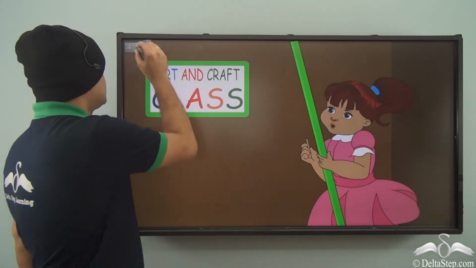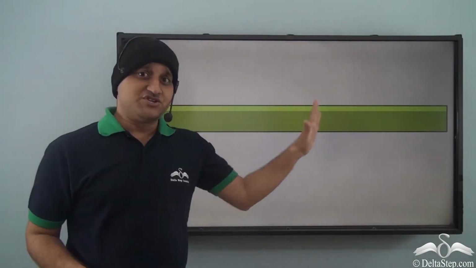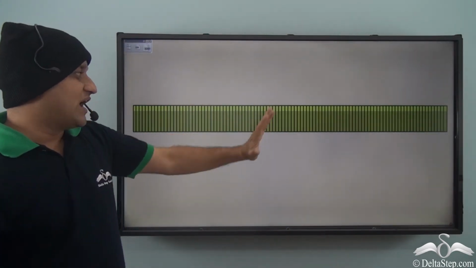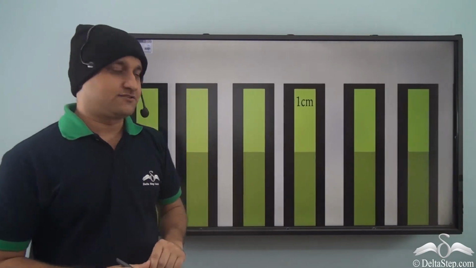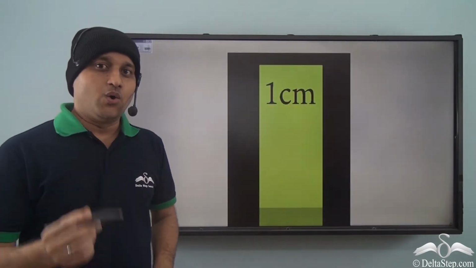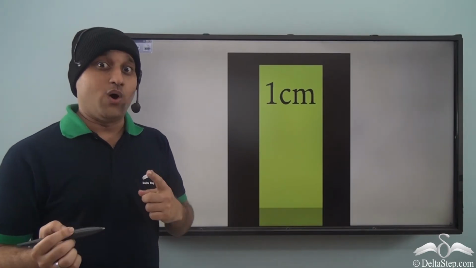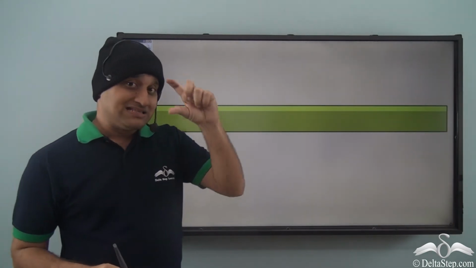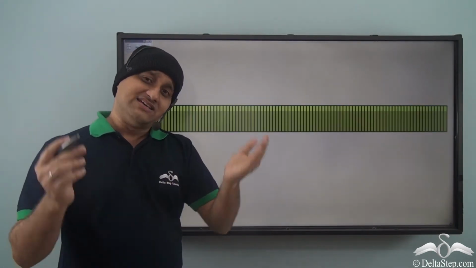Well, now since meter scale was too large for smaller objects, so what was done? Well, the meter scale was divided into 100 equal parts, and one such part was named 1 cm or 1 centimeter. So you see, this one single part was another very small unit.